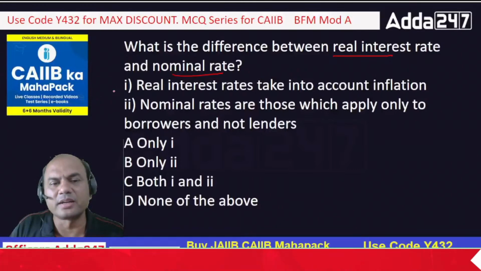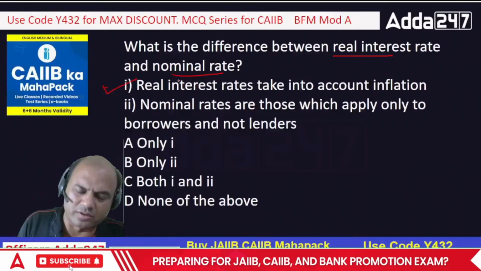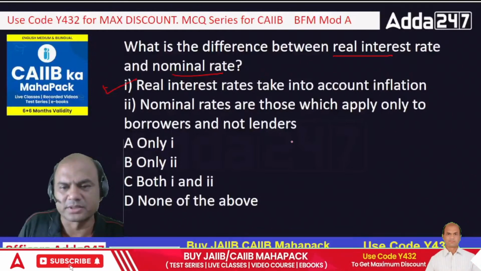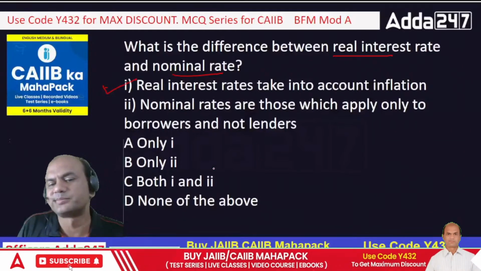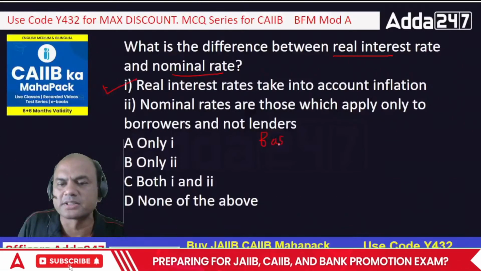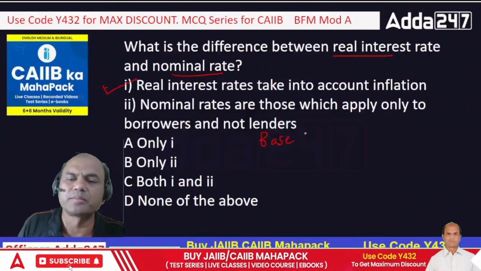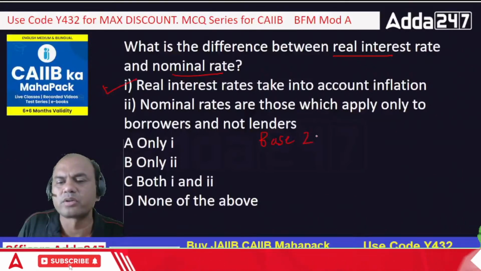Real interest rate takes into account inflation. That is true. Always remember, real and nominal, there are two things. Let me take you through something. Base year. Let me consider this as the base year. Today is 2023. Let's consider a base of 2020.